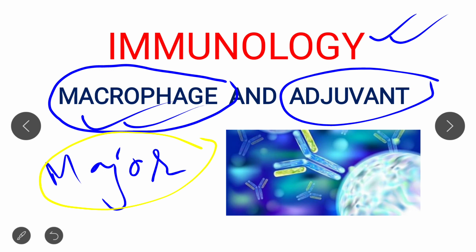examination point of view. Our main focus is to study this major part briefly, because the maximum number of questions come from this part. So please go and watch all the previous basic lectures of immunology, and then come here to watch this video on macrophage and adjuvant. All those basic lectures that I already taught you in the previous classes were very important from the examination point of view.